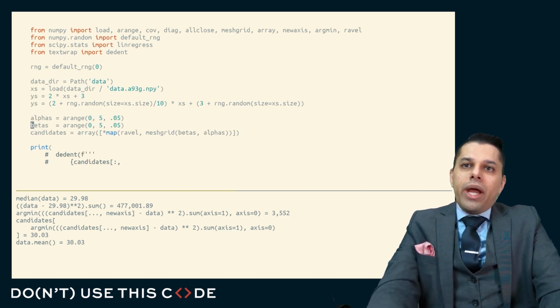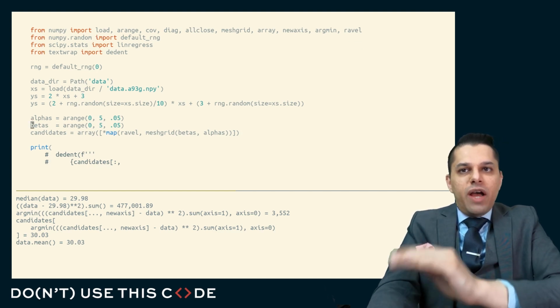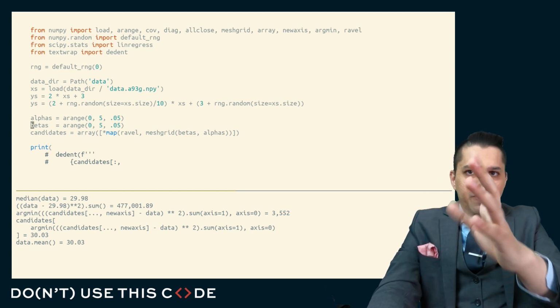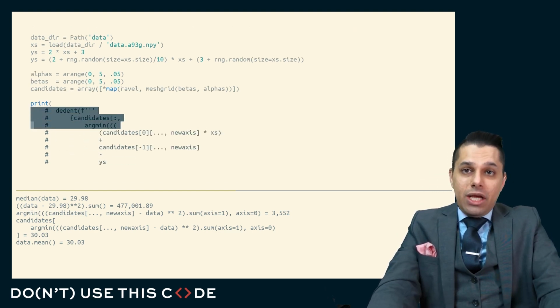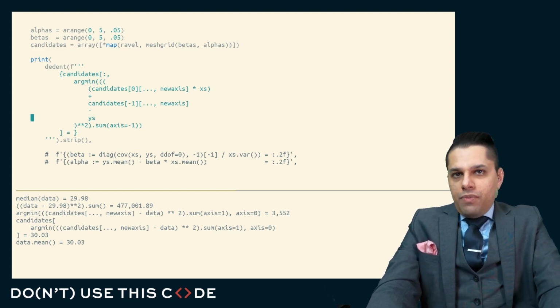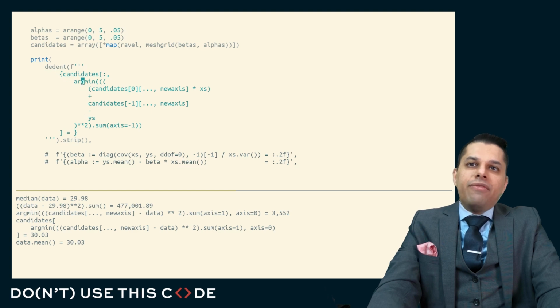So what I could do is say, let me try every alpha from 0 to 5, stepping by 0.05. Let me try every beta from 0 to 5, stepping 0.05. Here I'll create a set of candidates with my mesh grid formulation. I'll take those candidates and say, use the alpha and use the beta, and subtract it from the observed resulting values. This is my guess. This is what I actually observed. Take that error, square it, sum it up, and then give me the argmin.